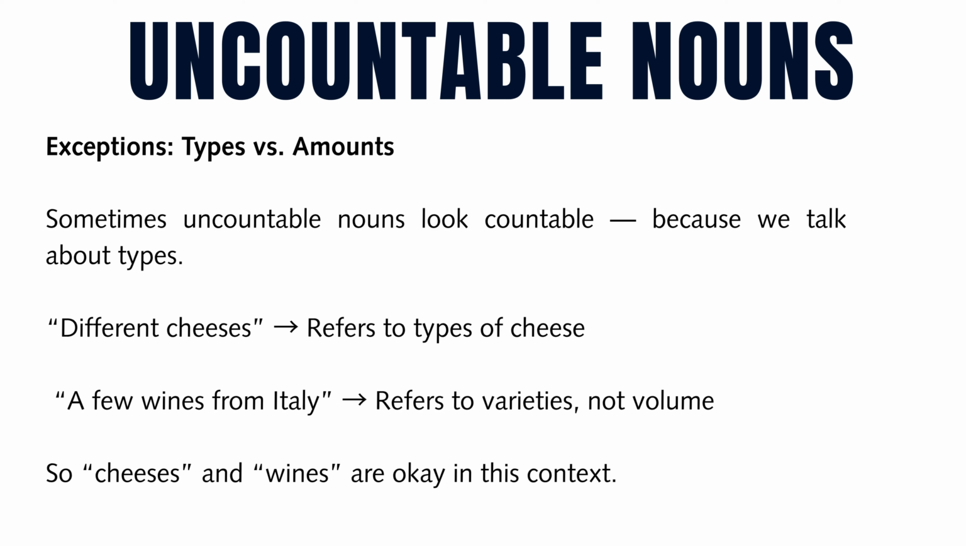Exceptions, types versus amounts. Sometimes uncountable nouns look countable because we talk about types. Different cheeses refers to types of cheese. A few wines from Italy refers to varieties, not volume. So cheeses and wines are okay in this context.